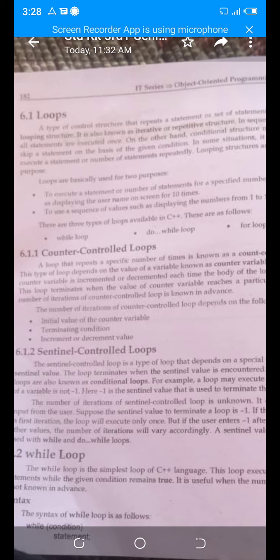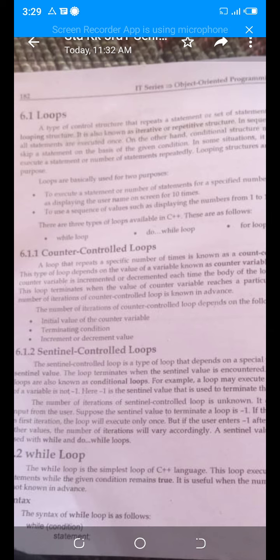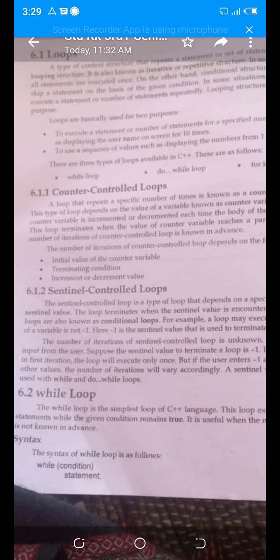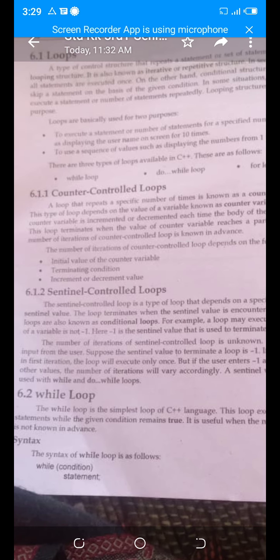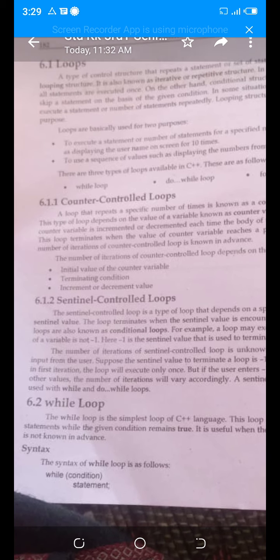Next, terminating condition. When it will be terminated, means what is the maximum limit of the loop. How many times will the loop be executed? That is called the terminating condition. And next is the increment or the decrement. So there are three main things in the counter control loop. Number one, the initial value. Number two, the terminating value. And number three, the increment or the decrement. That's why this is called the counter control loop, because in this the counter variable is used to count the execution of the loop. I hope this point will be clear.